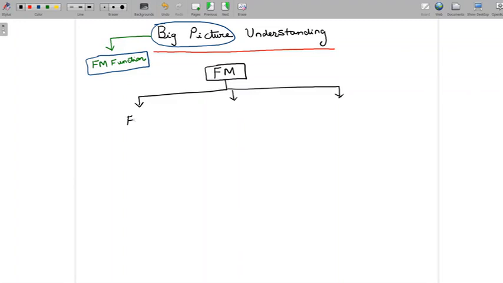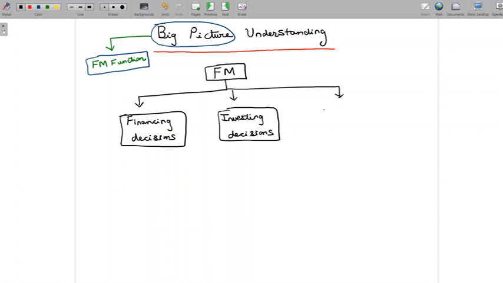The first decision we call financing decisions, and the second type of decisions are investing decisions, and the third type of decisions are called dividend decisions. So these are the three types of decisions which the function of financial management is closely linked with.